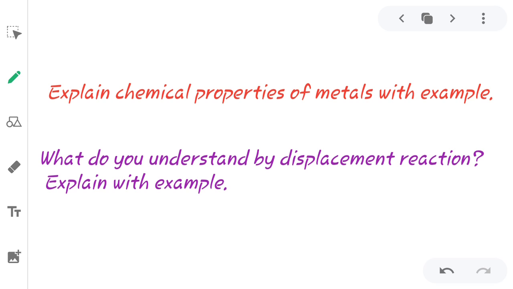Explain with an example. Just write that and then give a proper example of a displacement reaction. These two are your assignment. Watch the video properly, go through your book, read it properly, and then try to understand the things given in the video and in the book, and then answer these two questions.